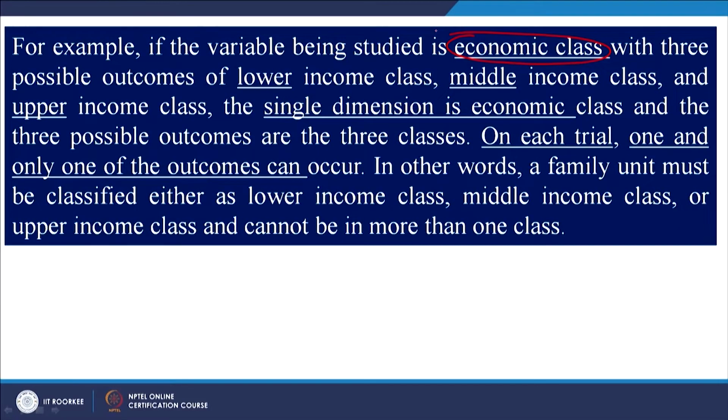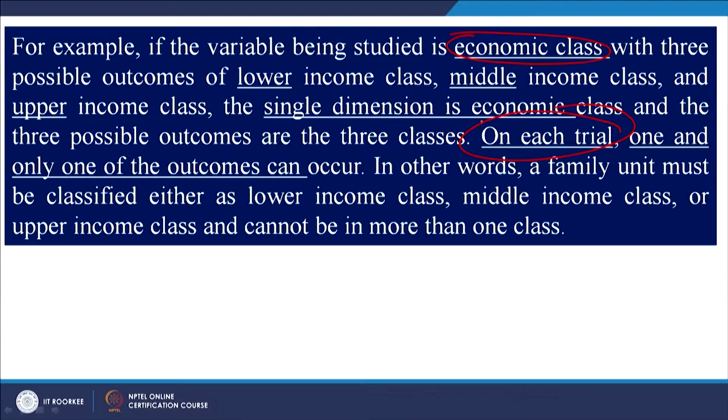Let us say the variable is economic class, and some people have lower income class, middle income class and high or upper income class. So, we will say that there are 3 different classes.